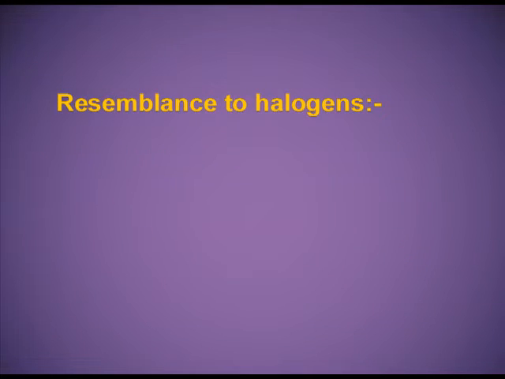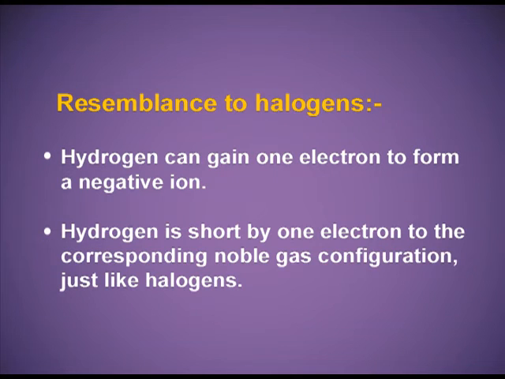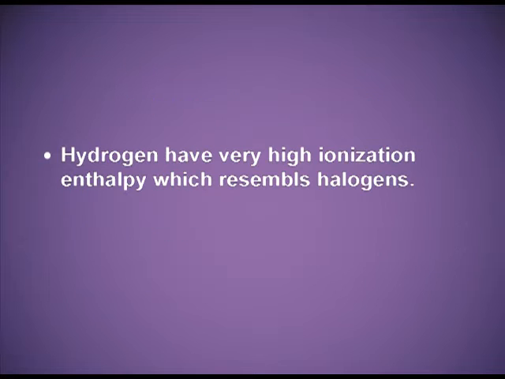Resemblance to halogens. Hydrogen can gain one electron to form a negative ion. Hydrogen is short by one electron to the corresponding noble gas configuration, just like halogens. Hydrogen has very high ionization enthalpy which resembles halogens.